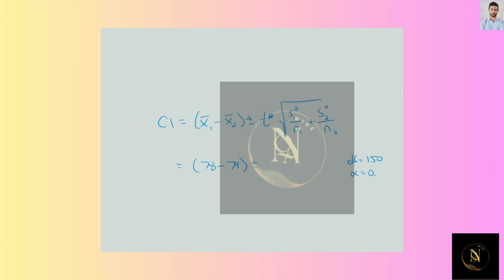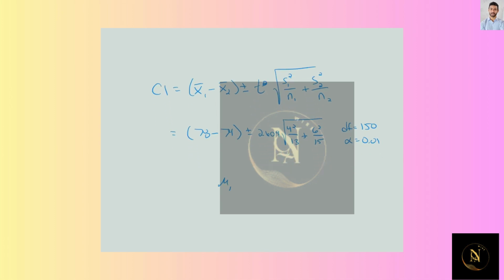The alpha we're using is 0.01 since it's 99% confidence, so our critical t with 150 degrees of freedom is 2.609. The standard deviation from the first sample was 4 with a sample size of 13, and the second sample standard deviation was 6 with a size of 15.